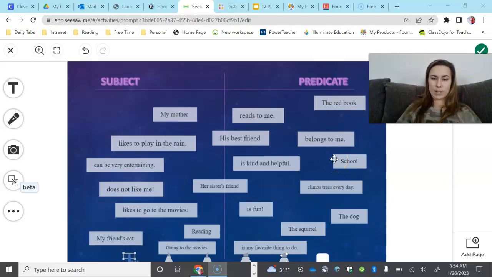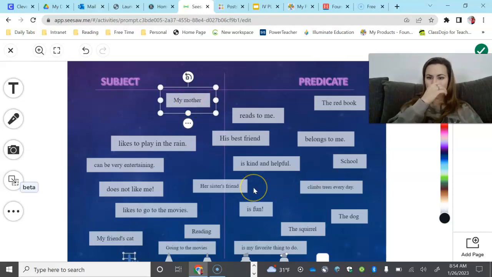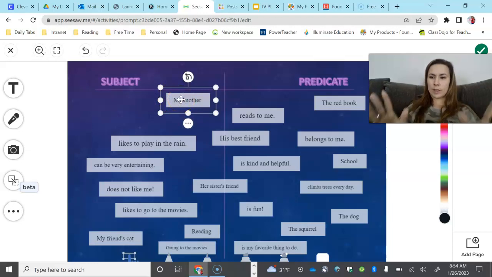So all of these in this area are not all subjects, and all of these in this area are not predicates. Keep in mind that the subject, in these options, is coming at the beginning of the sentences. So you'll notice that when you see a capital letter, that's a subject. That's the beginning of the sentence. So let's think about a subject. This is my subject, my mother. Let's think of a predicate that would make sense with my mother, okay? Because there are some that won't make sense, and some that will make sense better than others, okay?